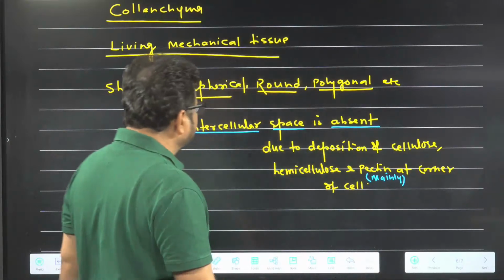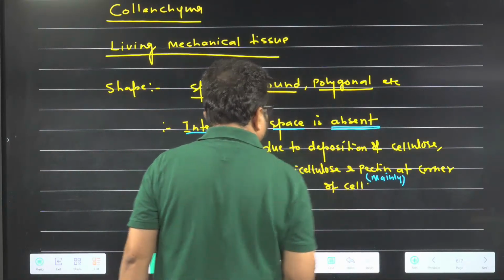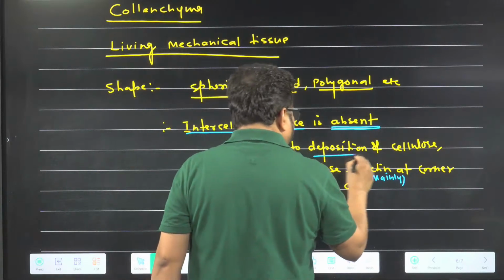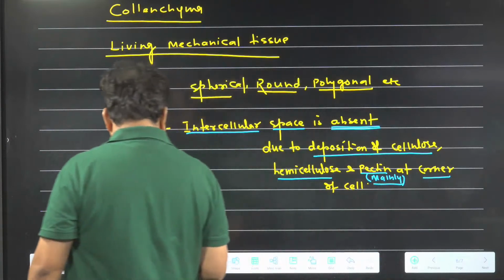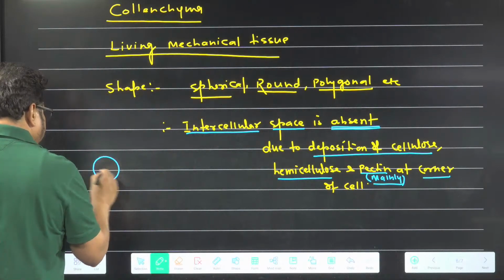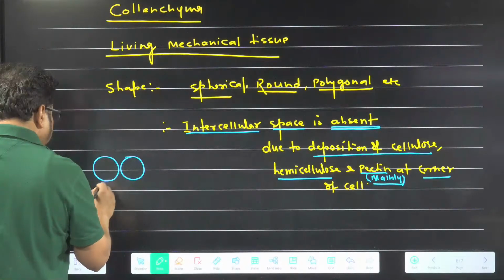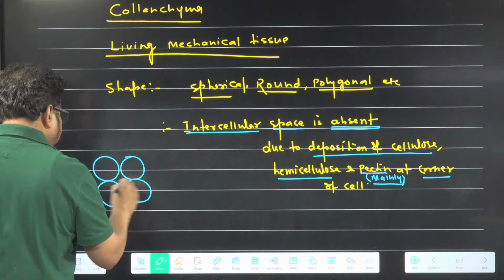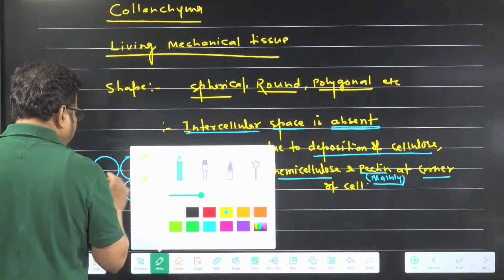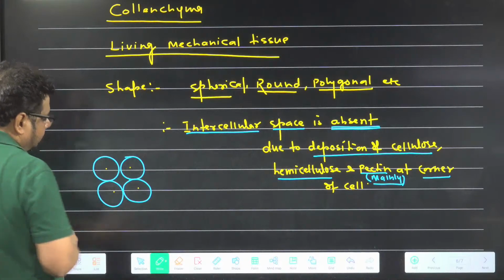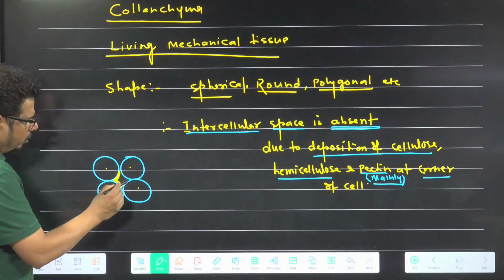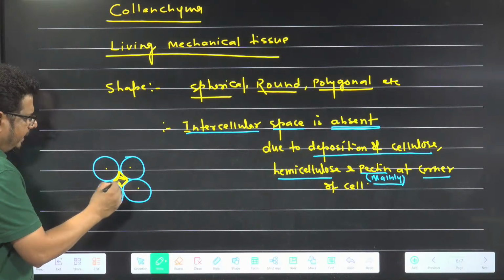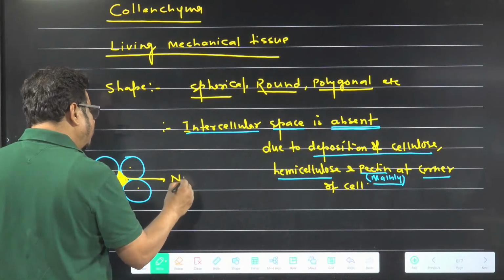So in collenchyma, what is absent? Intercellular space is absent. Why is it absent? Due to deposition of cellulose, hemicellulose and pectin mainly at the corner of the cell. Look at the diagram. This is one cell, this is another cell, this is another cell. You just assume these are the center of the cell. So at the corner of the cell, thickening occurs, more thickening occurs. So the corner area is more thick, and due to thickening at the corner, what is not there? No intercellular space.